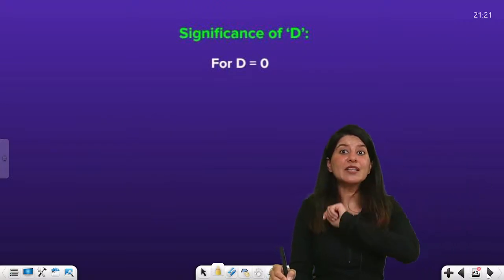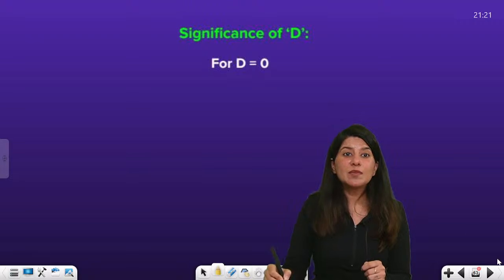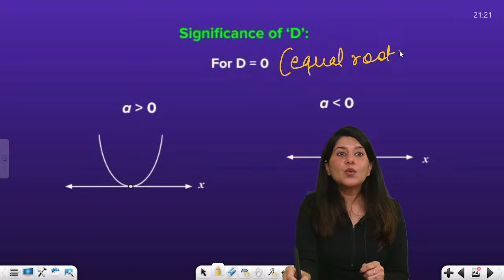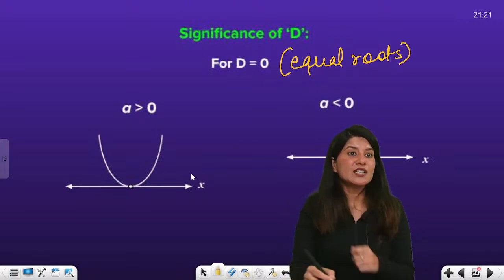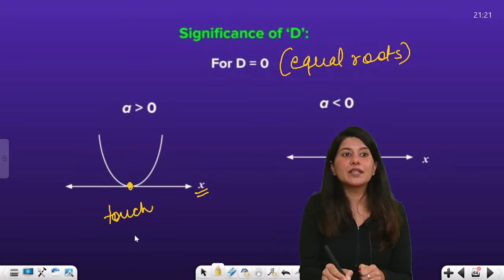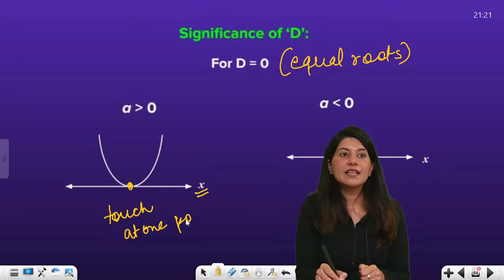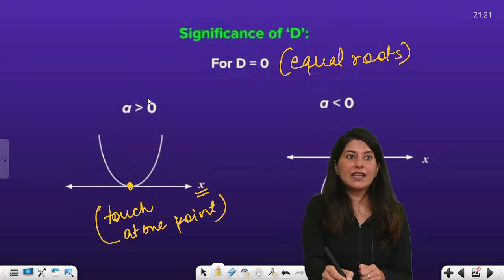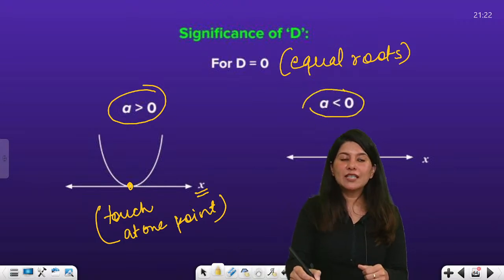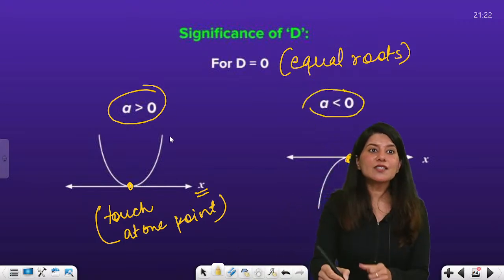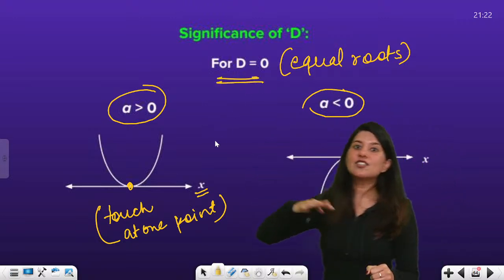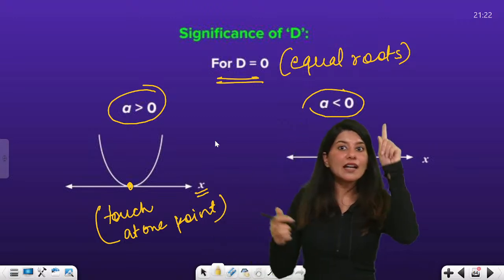Now what will happen when my discriminant is equal to 0? That means I'm going to get equal roots, or I can say that only one value of x I'm going to get. So my graph will touch my x-axis at one point, right? This is how we show equal roots. This is an upward facing parabola, leading coefficient positive. This is a downward facing parabola, leading coefficient negative, right? But in both the cases, your discriminant is equal to 0. That means it will touch my x-axis at a single point.